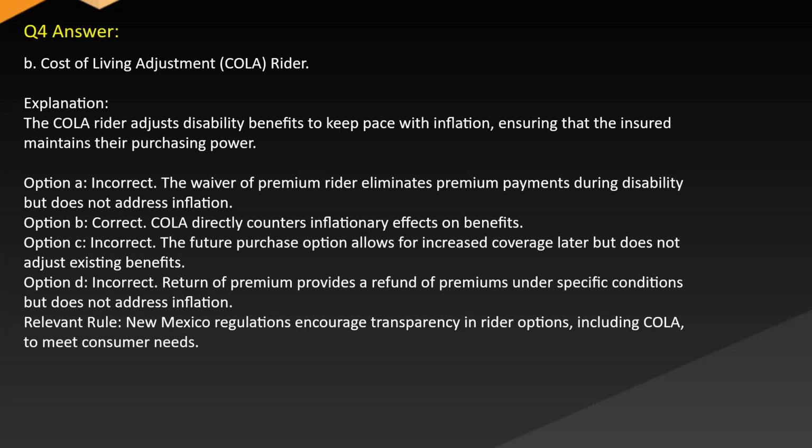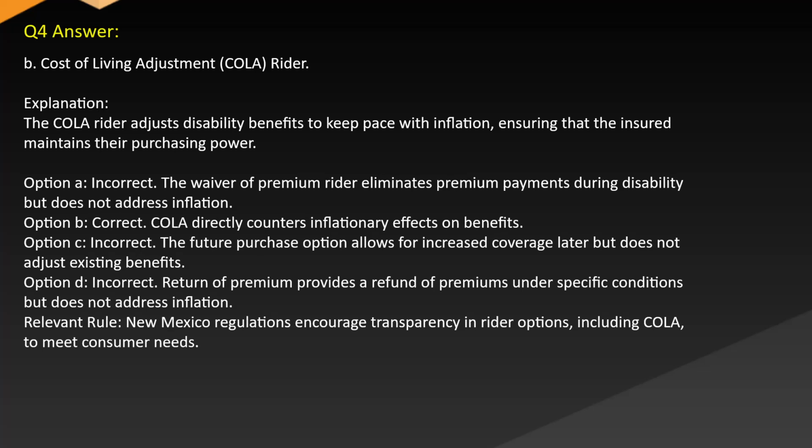Explanation: the COLA rider adjusts disability benefits to keep pace with inflation, ensuring that the insured maintains their purchasing power. Option A. Incorrect. The waiver of premium rider eliminates premium payments during disability but does not address inflation. Option B. Correct. COLA directly counters inflationary effects on benefits.